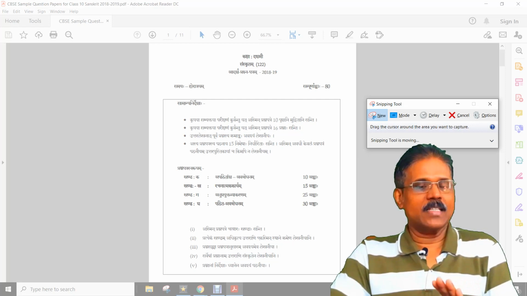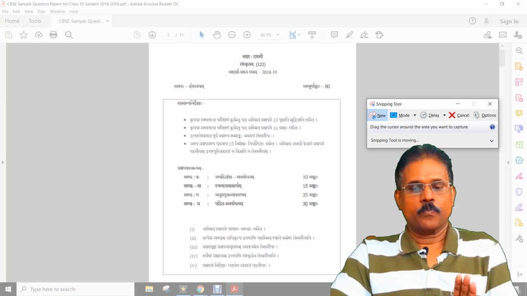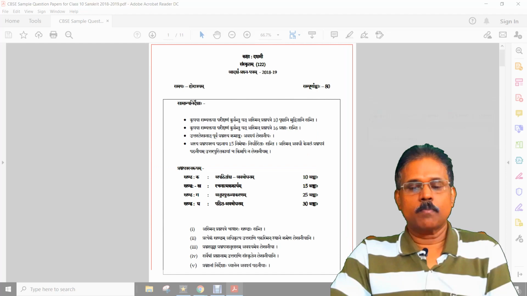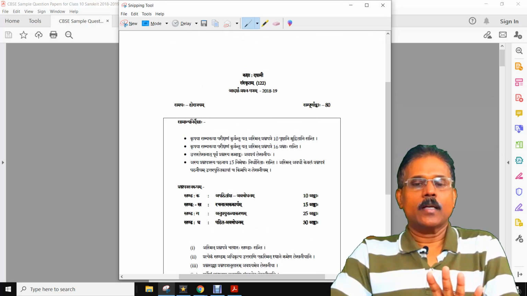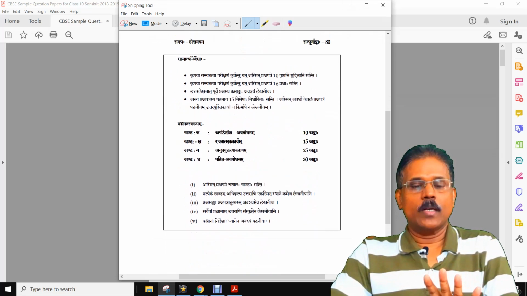Then the page will be faded. You can see, the area you are selecting will be the only area activated. See, I will click from here down. This much of the page I need. Now that area I took as an image, only that area.